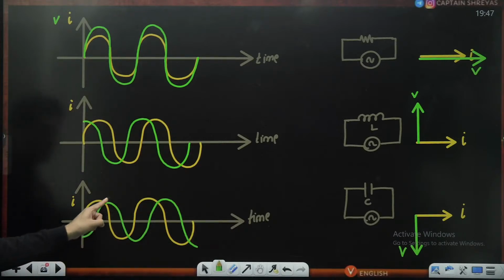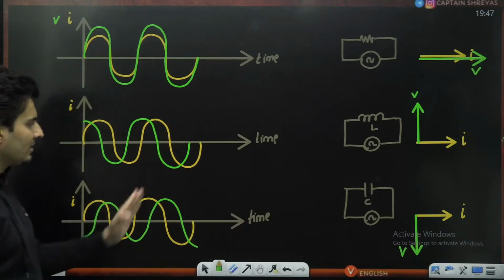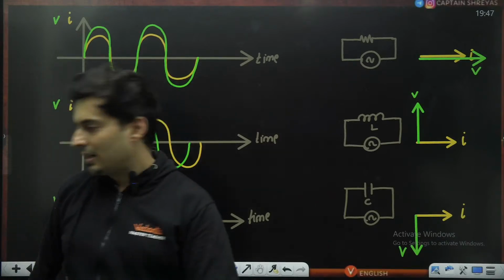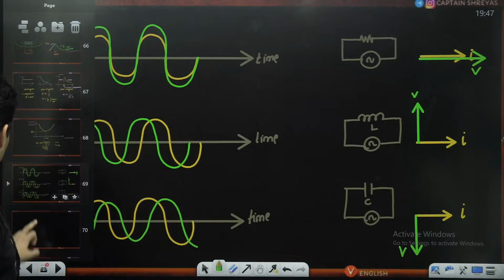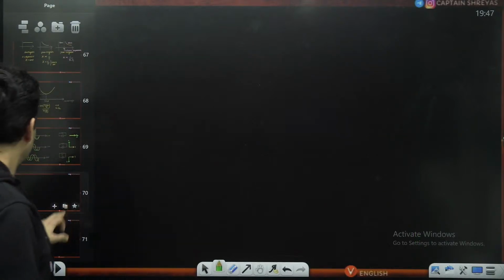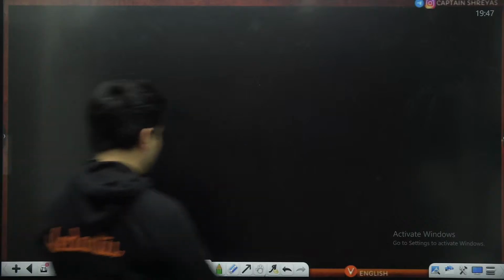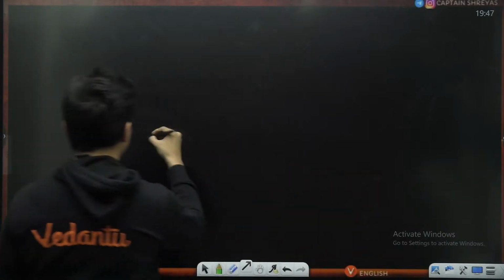So you can see it is coming up after some time. So it is behind. So this is voltage. Okay. So these three graphs are in AC circuits. Apart from that, you should also know the resonance curve of LCR circuits.